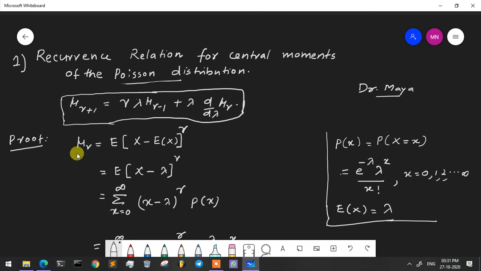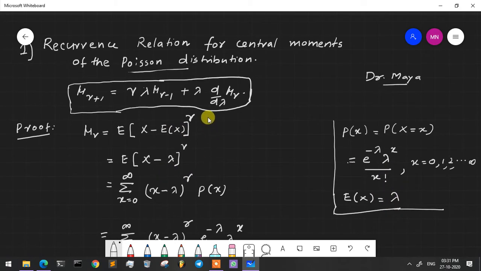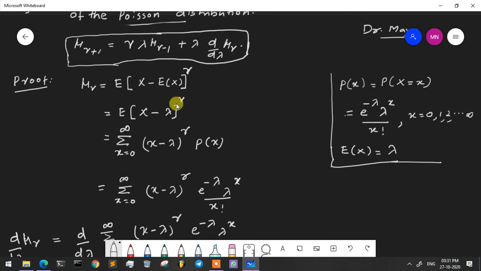So, mu r, we know mu r is the rth central moment, which is equal to expectation of x minus E of x, the whole raised to r, which is equal to expectation of x minus lambda, the whole raised to r.